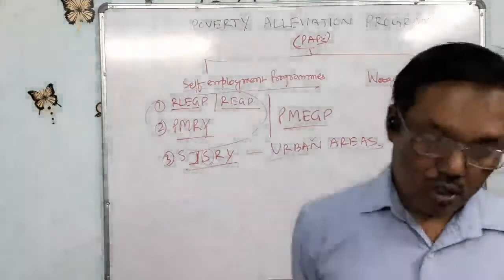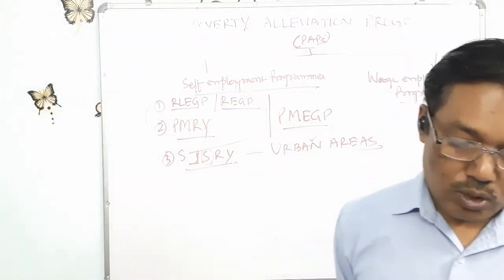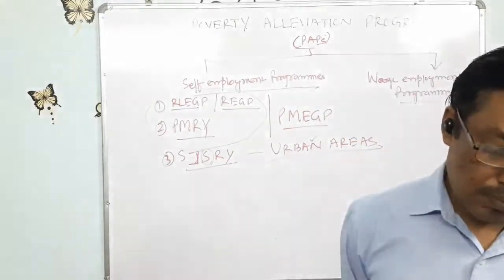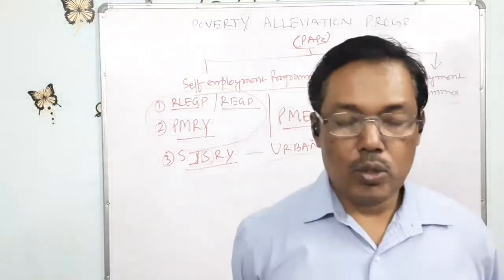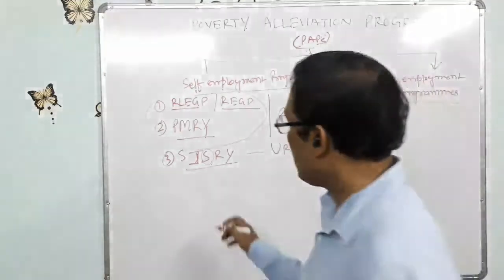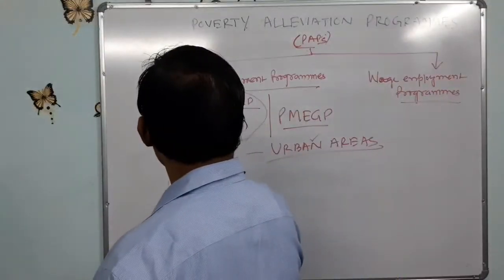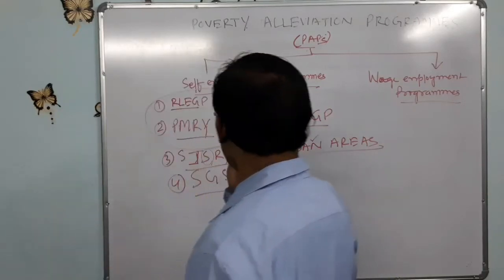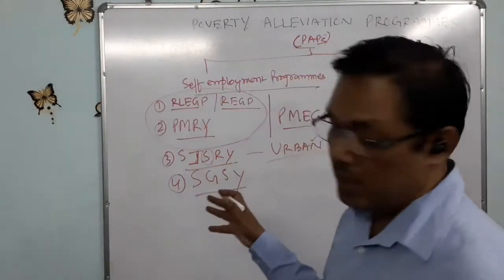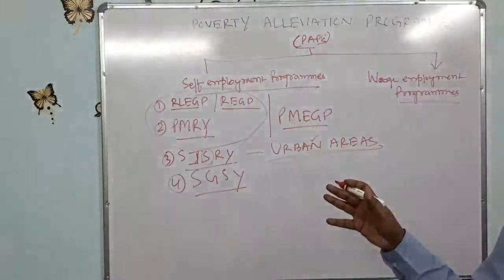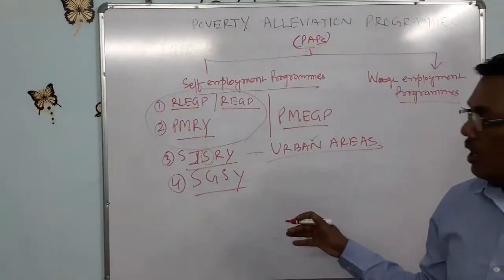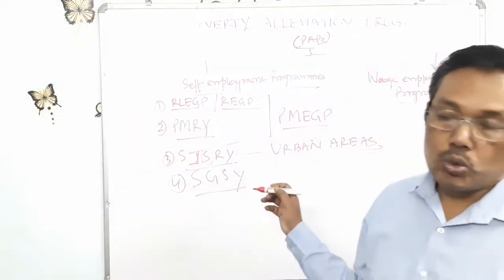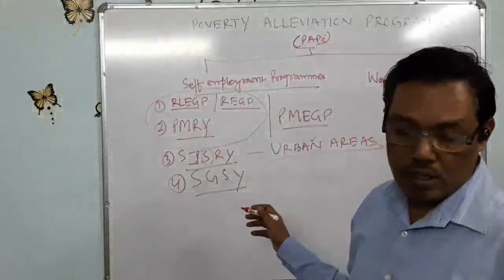Next is SGSY, Swarna Jayanti Gram Swarojagar Yojana, Swarna Jayanti Rural Self-Employment Scheme.